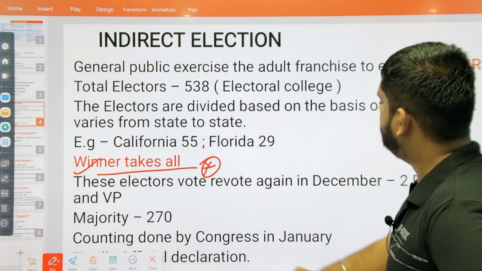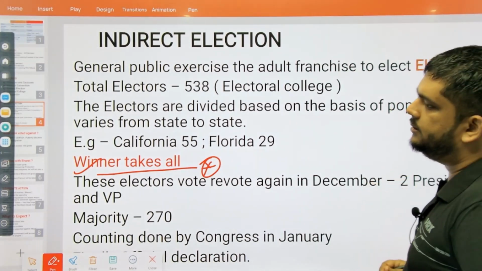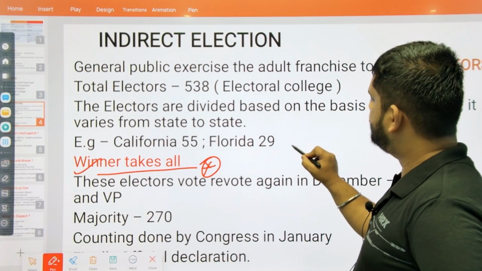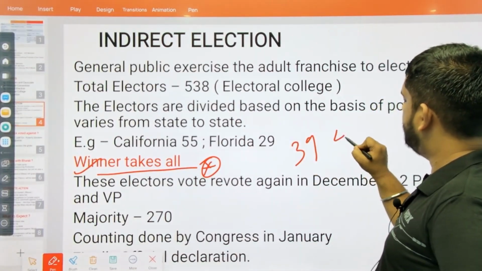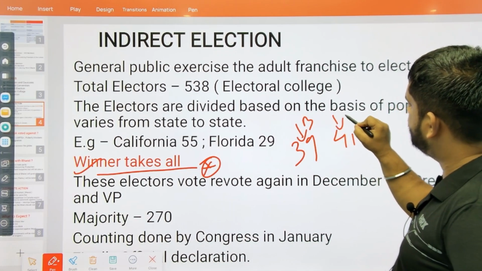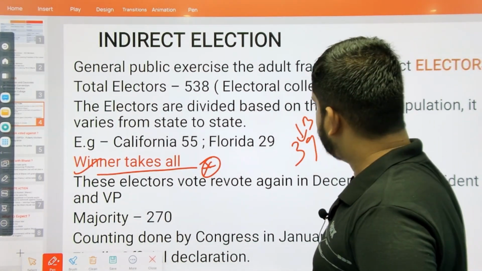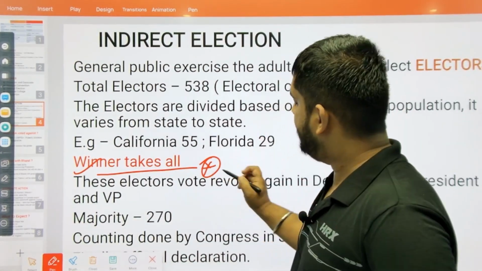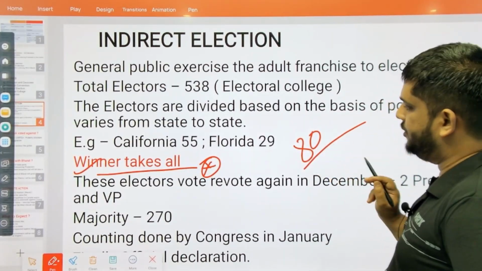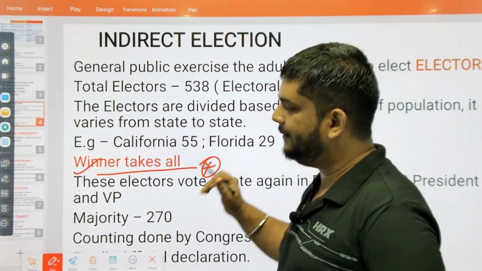Whereas in India, this is not the case. In India, if BJP has won 39 seats and Congress has won 41 seats, 39 go to BJP and 41 go to Congress. Whereas in the USA, the entire 80 seats go to the party that has the majority. So that is how it is different.